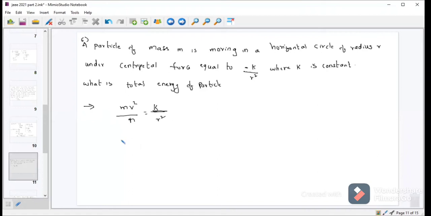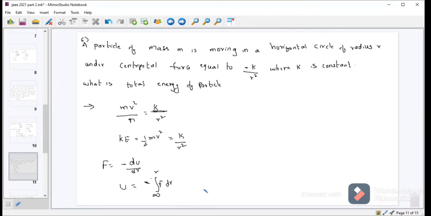Here, kinetic energy, we know, is given by the formula half mv square. So half mv square is equivalent to k by r square, and again we know F is equal to minus dU by dr, or this can be written as U is equal to minus the integral from infinity to r of F dr.